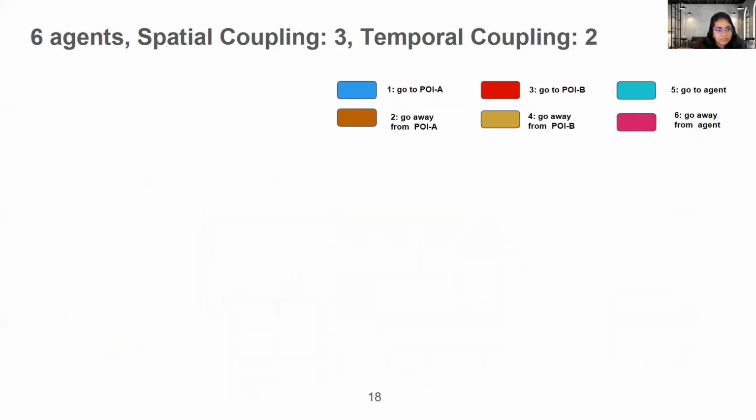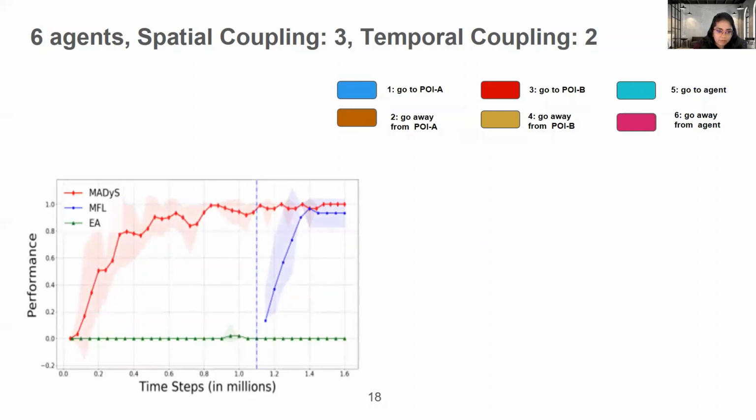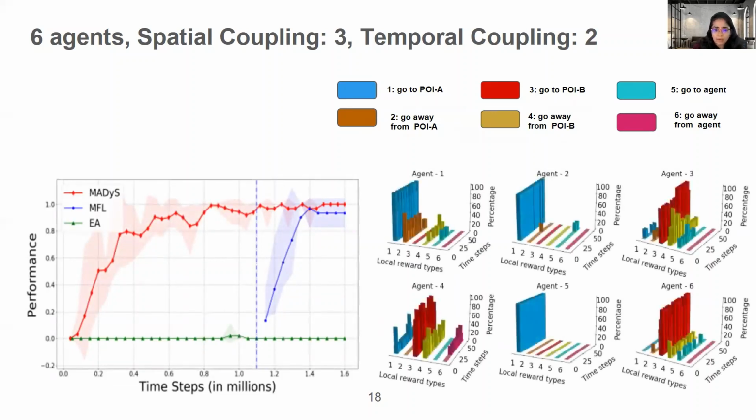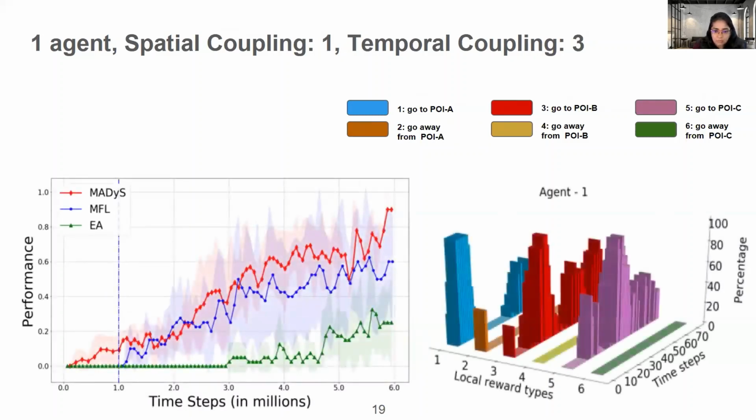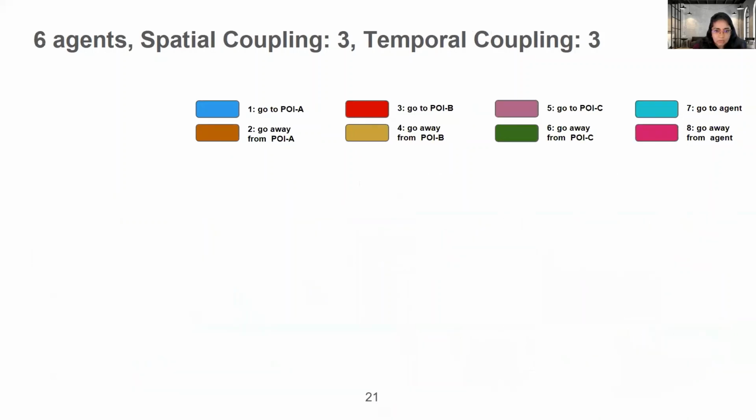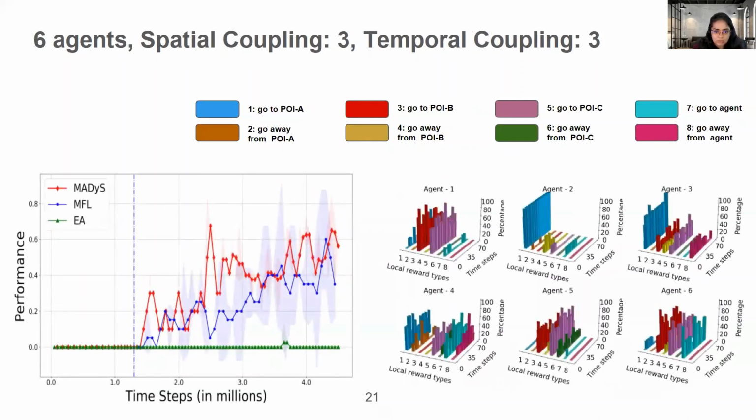So now we move to another setting where we have 6 agents, spatial coupling 3, temporal coupling 2. Again, MAEDyS outperforms MFL and CCEA. And we see that agents 1, 2, and 5 form a team of 3, and agents 3, 4, and 6 form another team of 3, and they visit POIA, like 1, 2, and 5 visit POIA together, and 3, 4, and 6 visit POIB together, and they complete the task. Now we have more difficult scenarios with temporal coupling 3, and I'll not go through that in detail. So we see MAEDyS outperforms in all such scenarios.